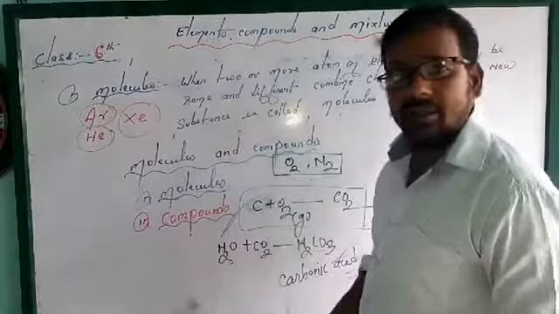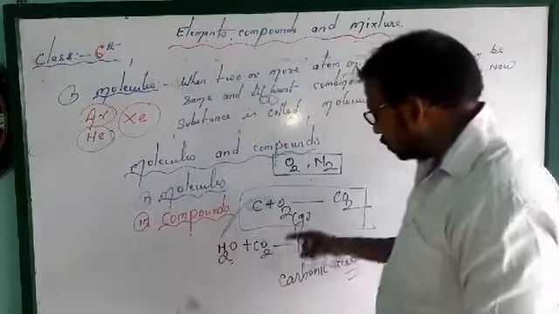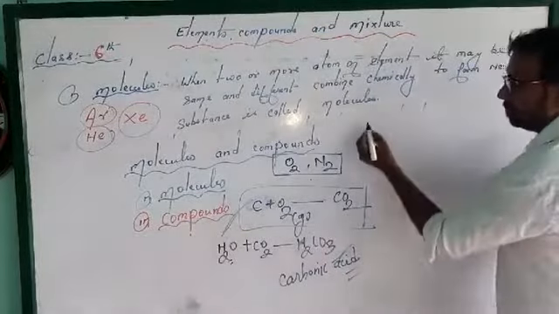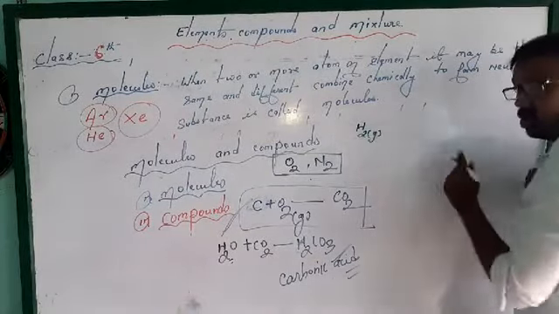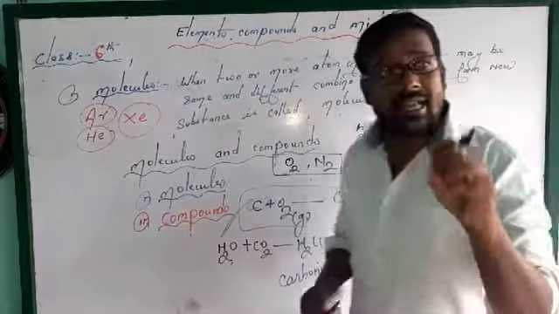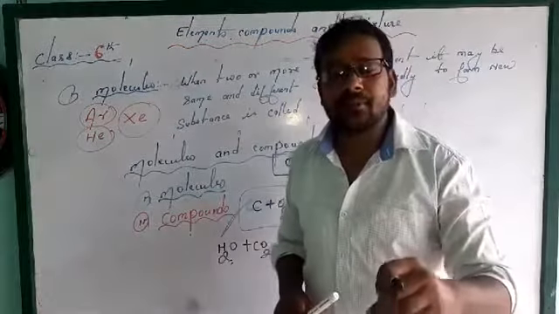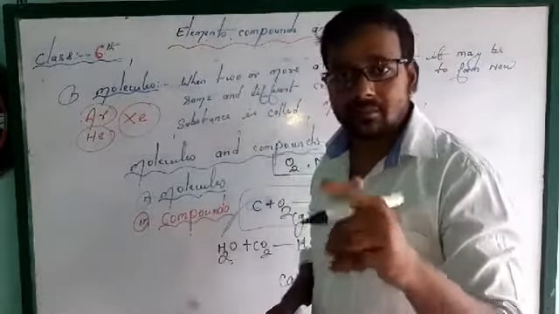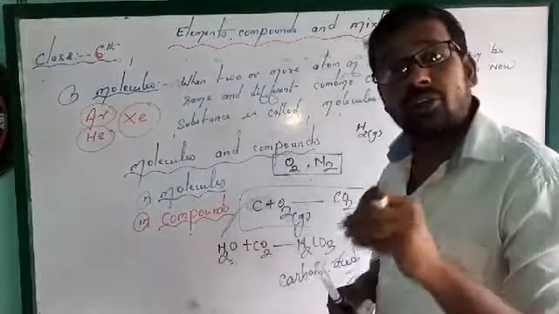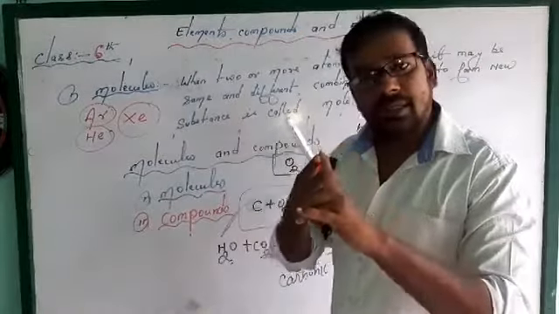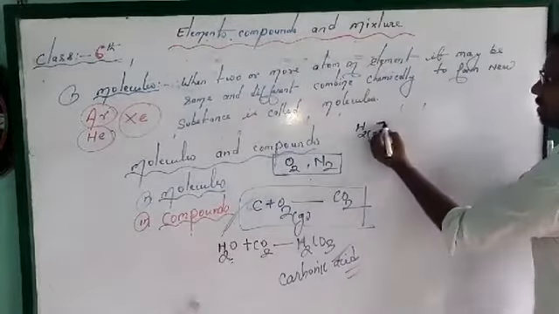And water is a compound. Suppose how is water formed? H2 gas. All gases except noble gases are present in molecular form, meaning two and more atoms combined. So H2 plus O2.